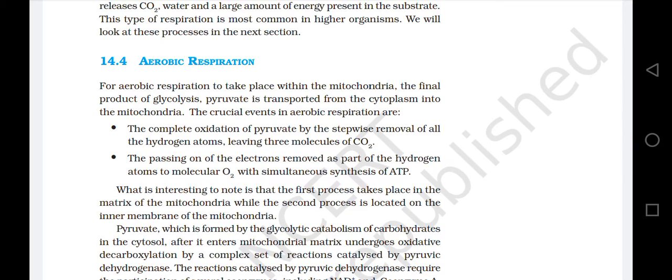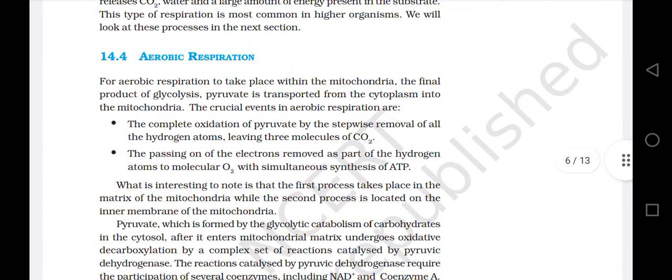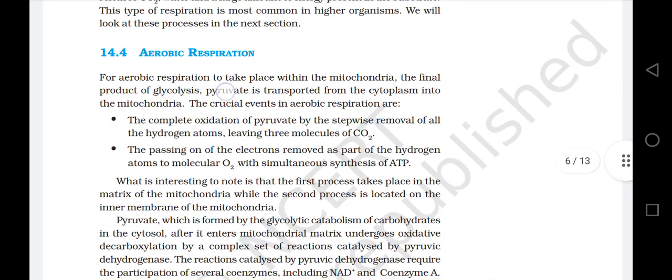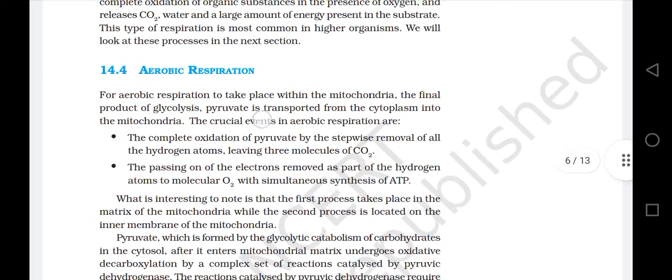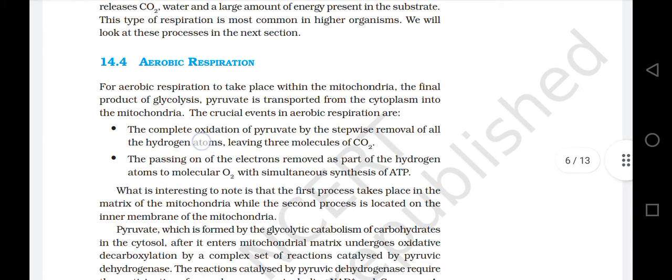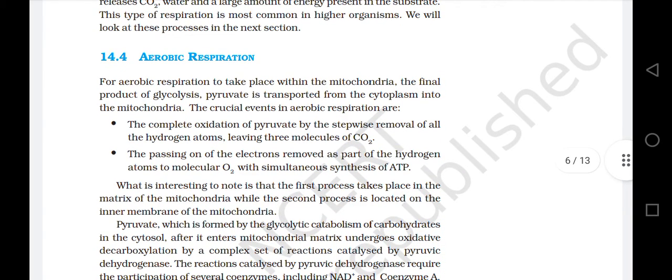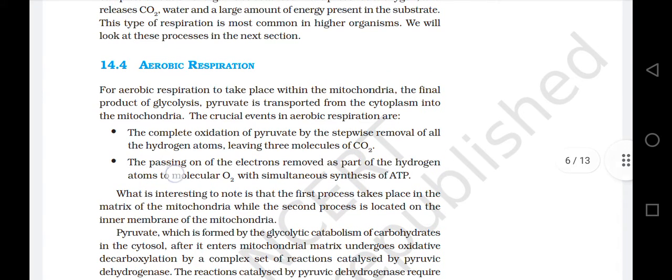NCERT Biology Class 11, Chapter 14, 14.4 Aerobic Respiration. For aerobic respiration to take place within the mitochondria, the final product of glycolysis, pyruvate, is transported from the cytoplasm into the mitochondria. The crucial events in aerobic respiration are the complete oxidation of pyruvate by the stepwise removal of the hydrogen atoms, leaving three molecules of carbon dioxide, and the passing on of the electrons removed as part of the hydrogen atoms to molecular oxygen, with simultaneous synthesis of ATP.